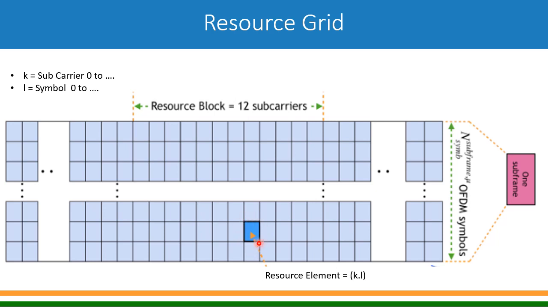So you can define this in frequency and time domain. Say it is the kth subcarrier, where subcarriers are 0, 1, 2, and the symbol is l, where symbols are 0, 1, 2. So it is denoted as (k, l), and this is a resource element. This is how the resource grid looks.